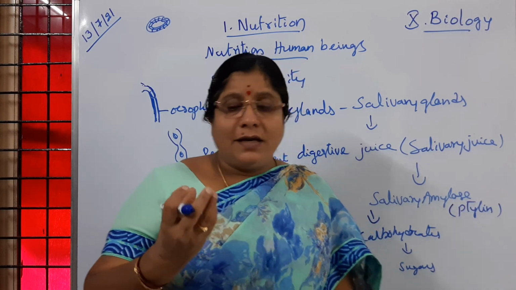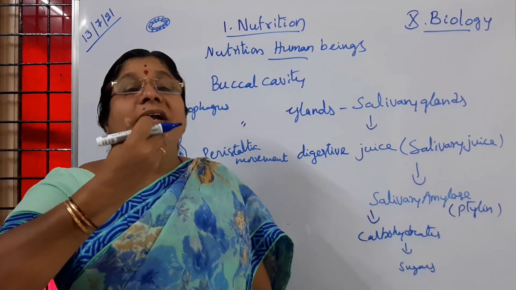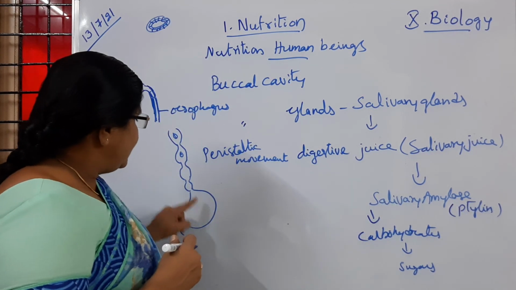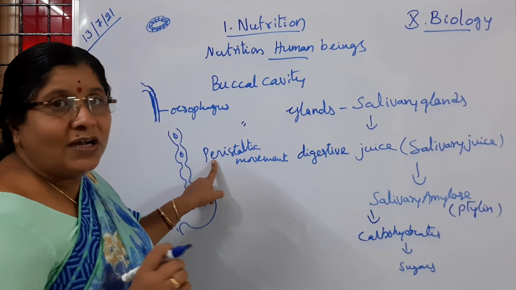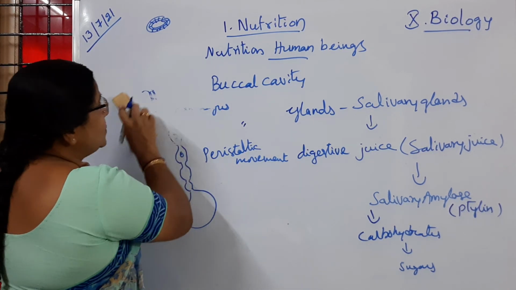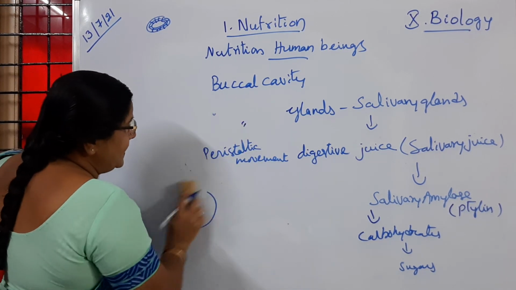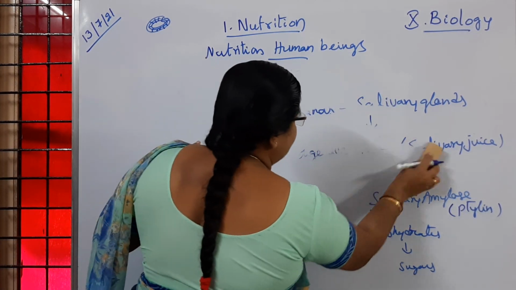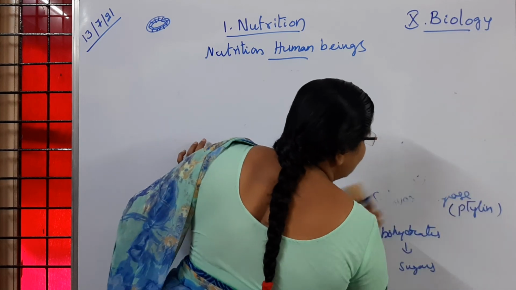So the bolus is a little bit soft. It will make the food pass through the esophagus into the stomach by the peristaltic movement. Is it clear to you? So that we learned. Now what are the changes happening in the next part of the digestive system, that we have to learn. Is it not, children?